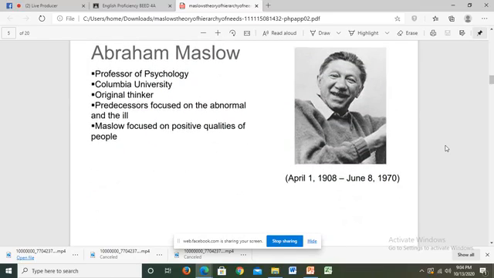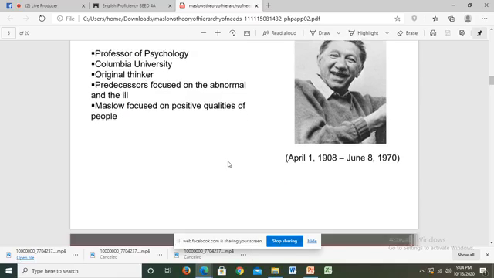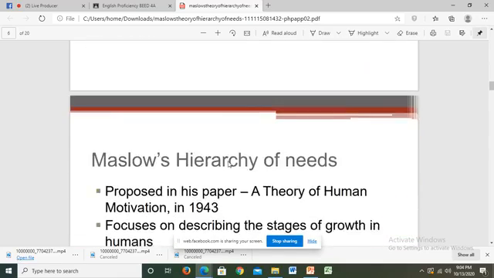Abraham Maslow was a professor of psychology from Columbia University. He was born April 1, 1908, and he died on June 8, 1970. He is an original thinker, and he focused on the positive qualities of people.